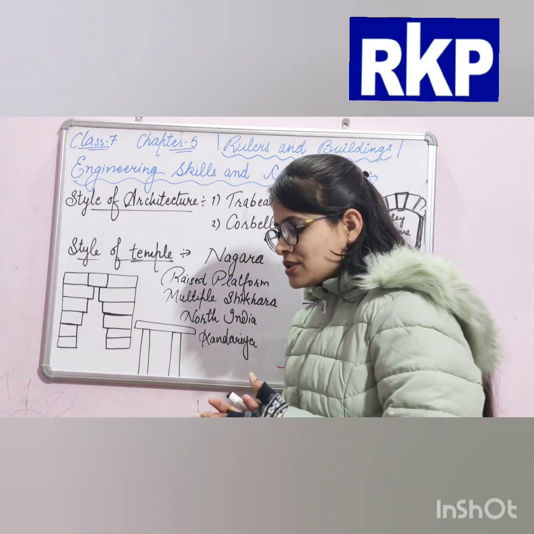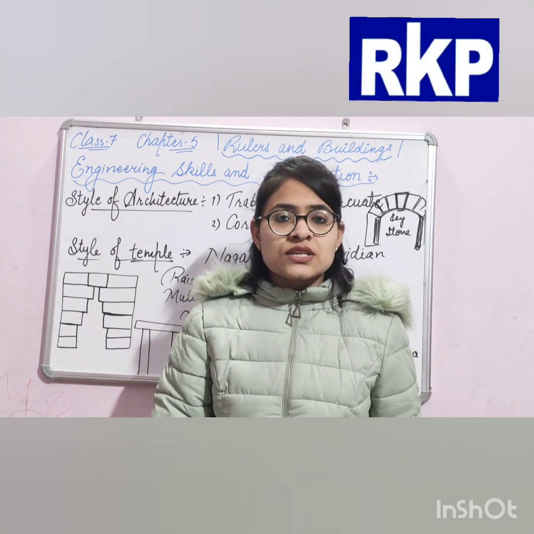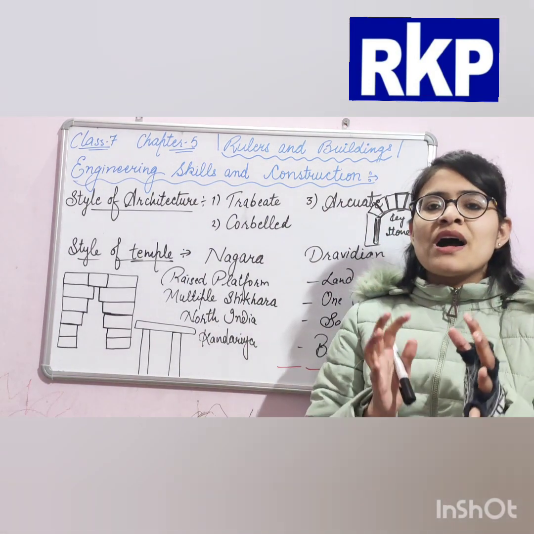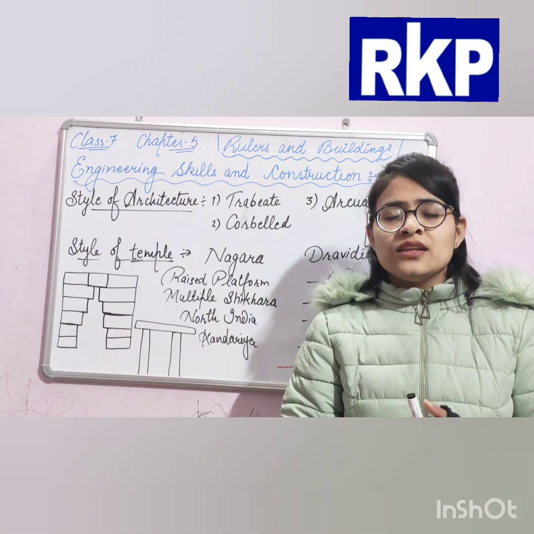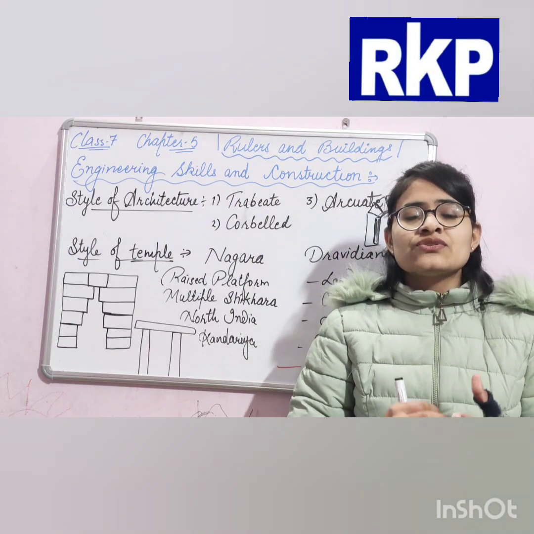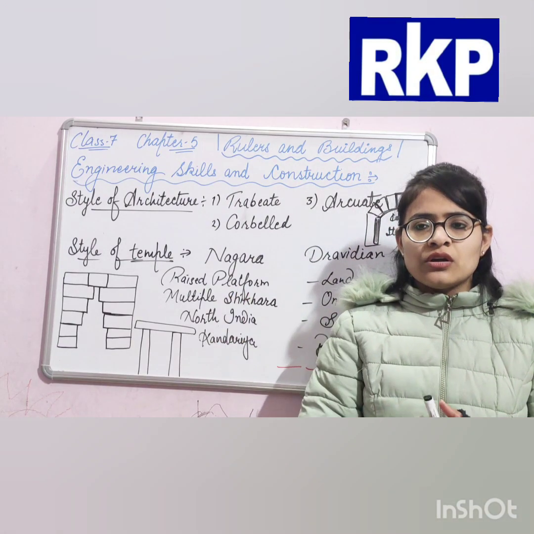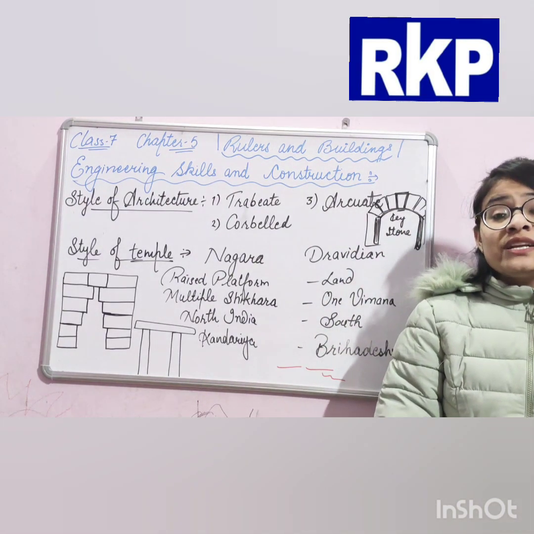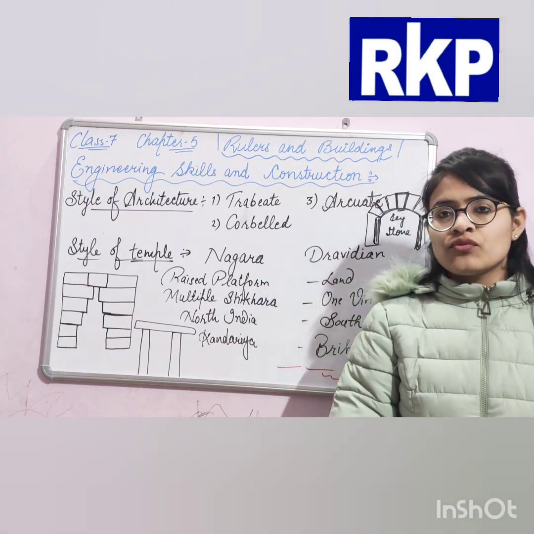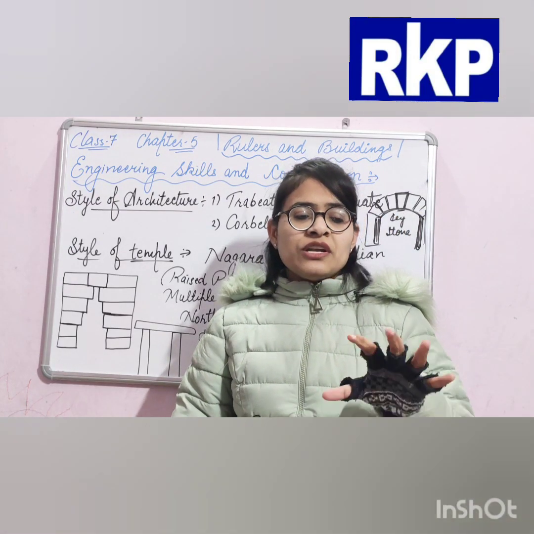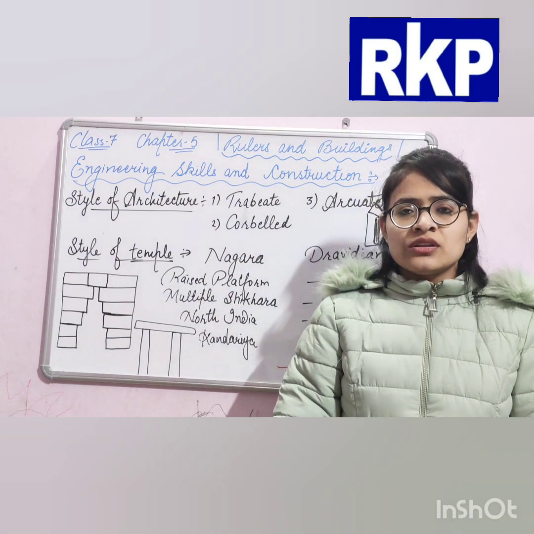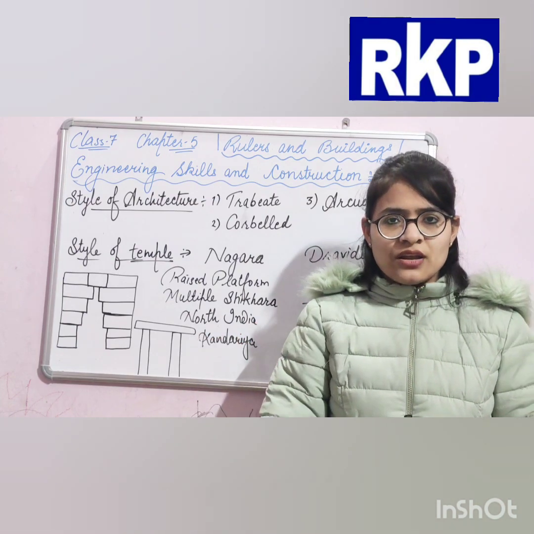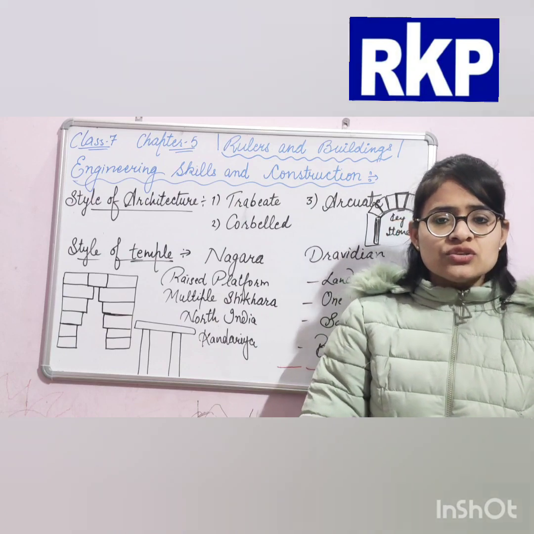Now we are going to discuss temples. As we discussed in the previous video, temples were symbols of the king's power and wealth, and they were demonstrating their devotion to God. They spent their wealth in constructing temples because they described themselves as the incarnations of gods. Incarnation of God means they are not saying that we are God. They are saying that we are just a form of God. We are not God, but we are the incarnations of God.